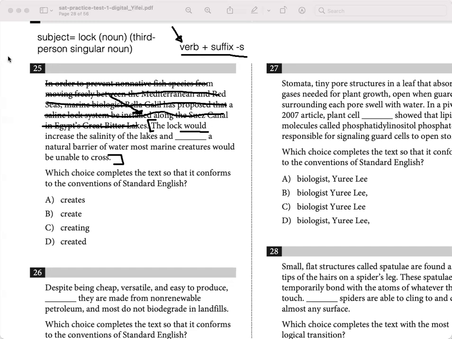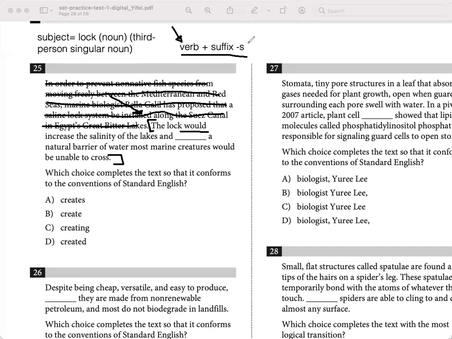Would. Well, this changes our situation because would is what we call a modal verb. In other terms, it's a helping verb. And when you have a helping verb or a modal verb, your verb after it is going to be in the infinitive form, meaning you're going to use the base form of the verb.